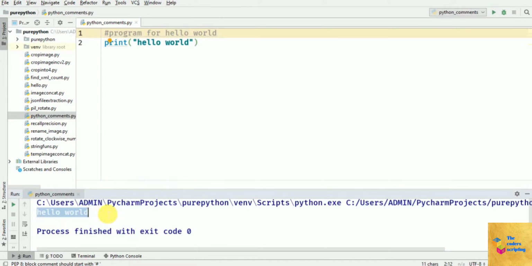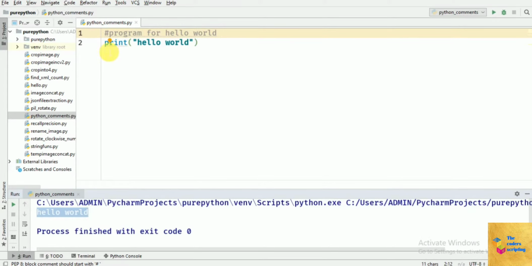Here is the output, that is hello world, and it did not print the comment which we have written in the above line of the print hello world. So we can use the hashtag for single line comments.